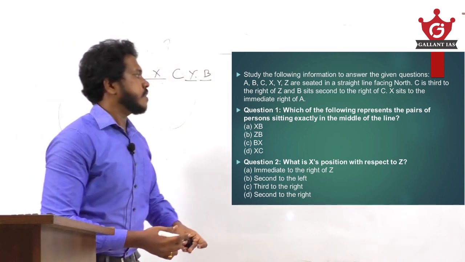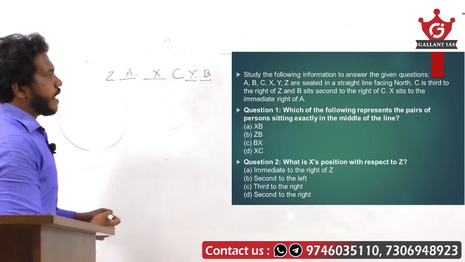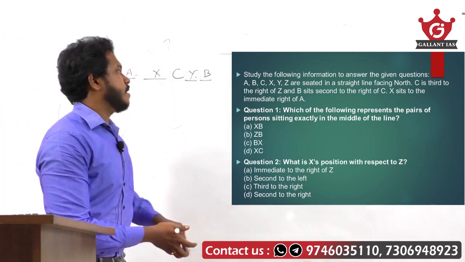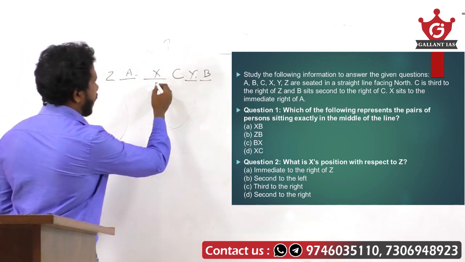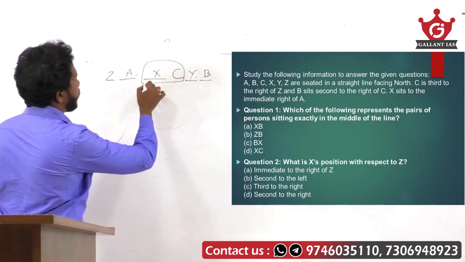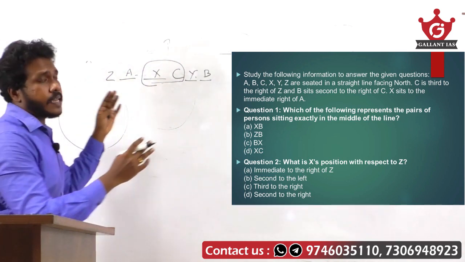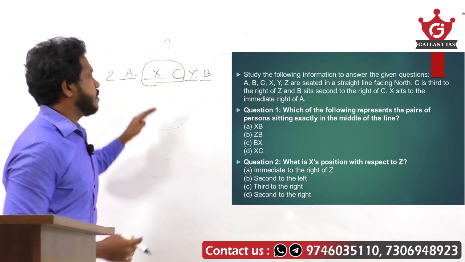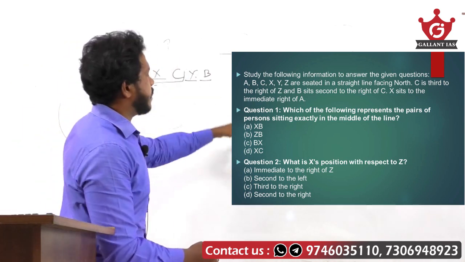So the first question, which of the following represents the pair of persons sitting exactly in the middle lane? So who is actually the person sitting in the middle lane? It will be XC. XC is actually the pair of persons sitting exactly in the middle lane. So our first answer is XC, that is option D.